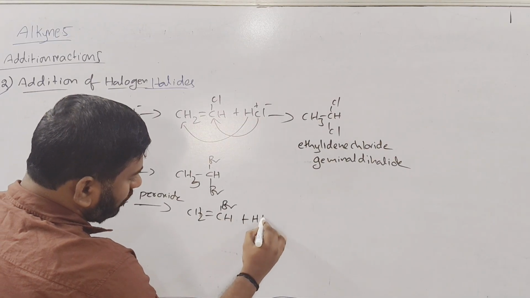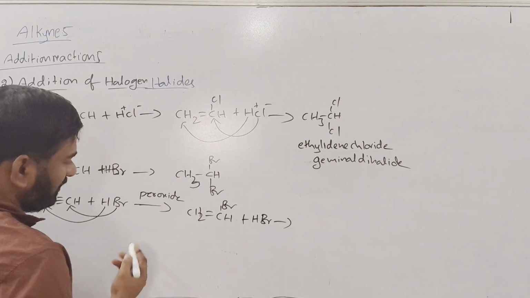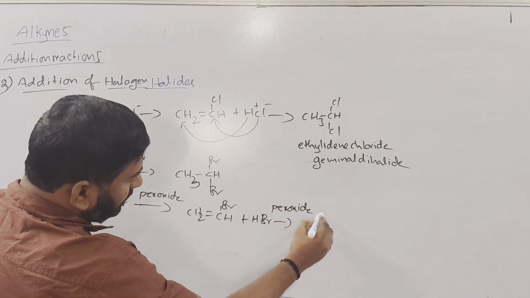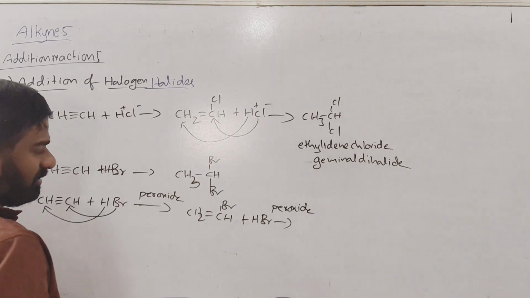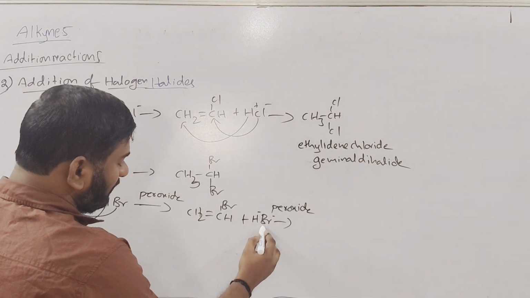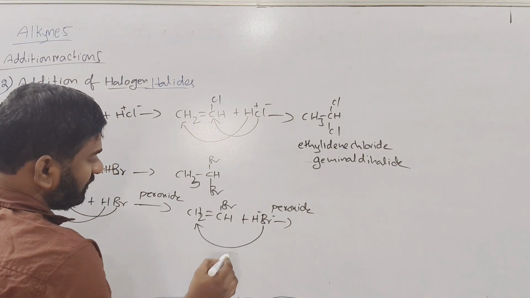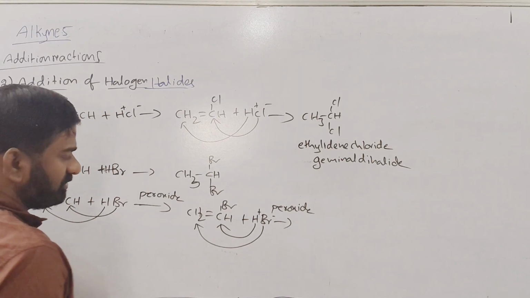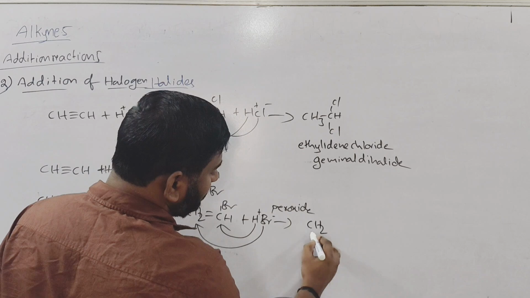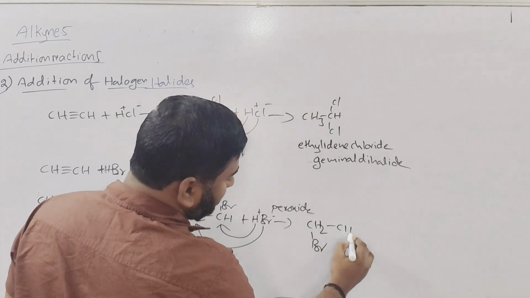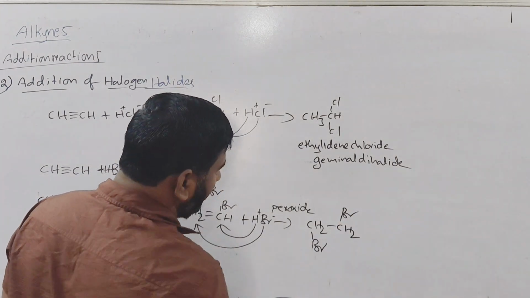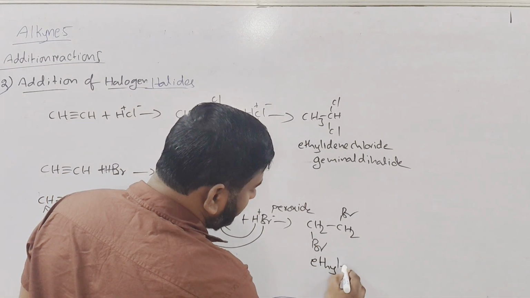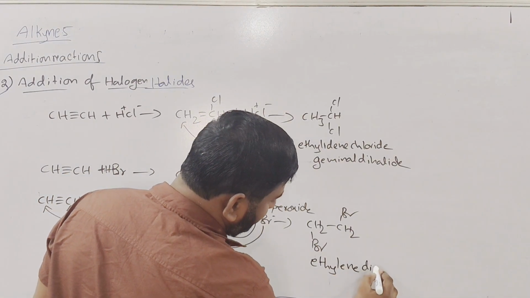Now again, while adding one more molecule, here peroxide is there, and the other molecule peroxide is there. So what you have to do? You have to follow the anti-Markovnikov rule. Here, negative part to the carbon with more hydrogens you have to add, and hydrogen to the carbon with fewer hydrogens. Then what will we get? CH2Br, here also CH2Br we will get. So this is ethylene dibromide.